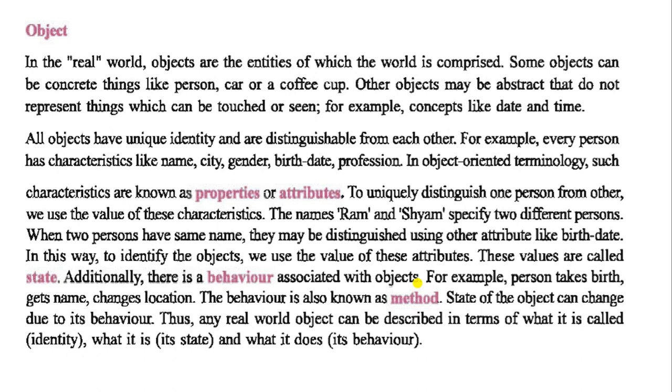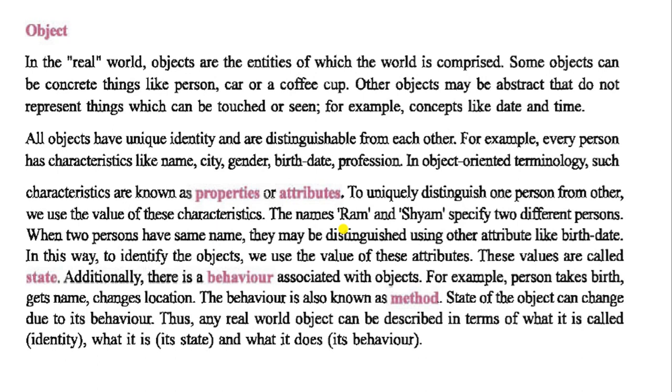To uniquely distinguish one person from another, we use the values of these characteristics. Now let's see examples. Suppose two different names are there, then we can distinguish easily, like Ram and Syam.